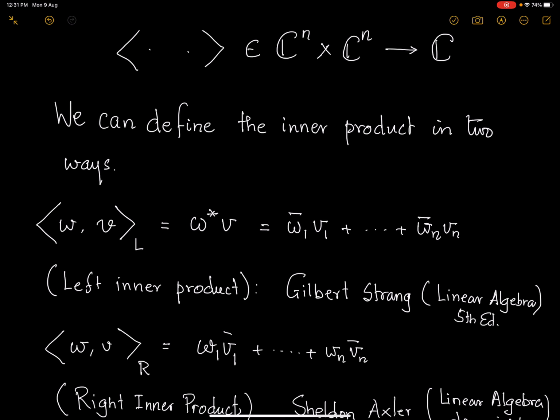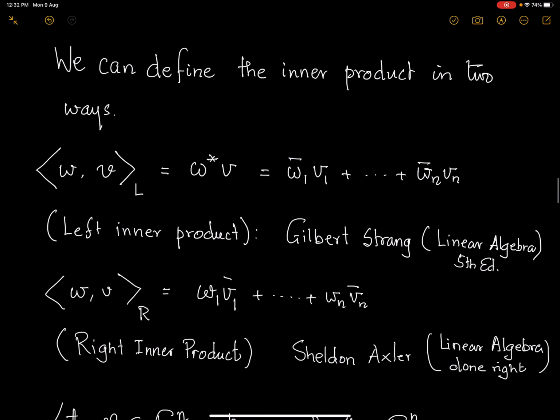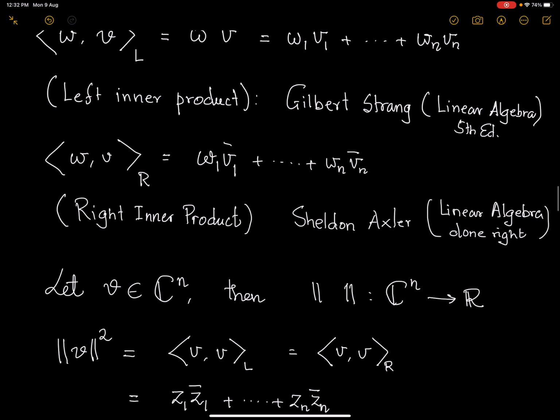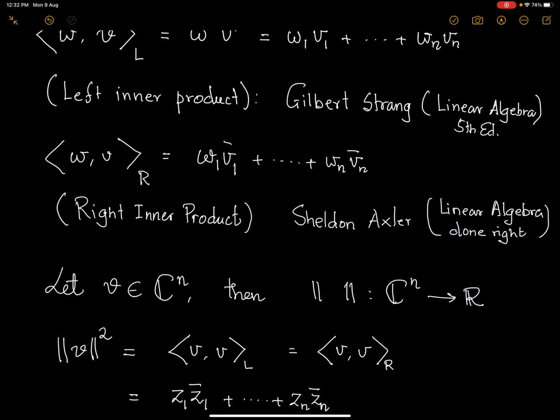And this is what you find in the linear algebra book of Gilbert Strang. But some mathematicians want to define it in a slightly different way. For example, this is what I call the right inner product, where instead of taking the conjugates on W, you take the conjugates on V. This is, for example, given in this lovely book by Sheldon Axler called Linear Algebra Done Right.